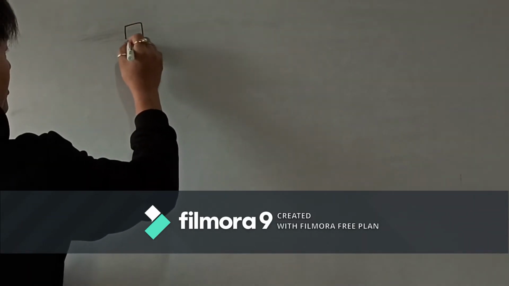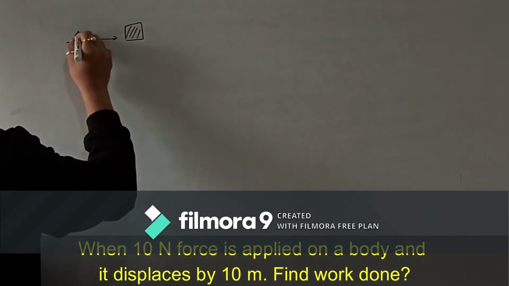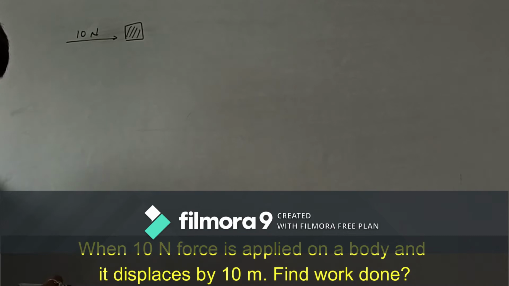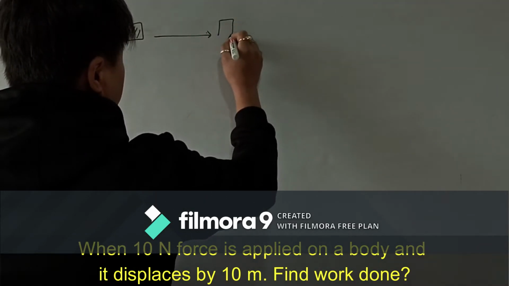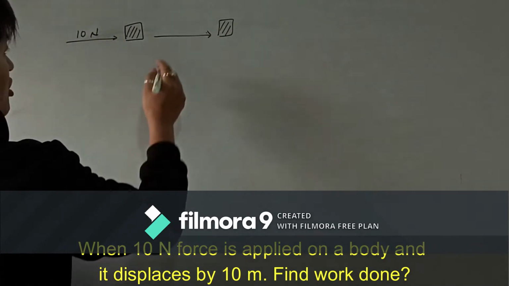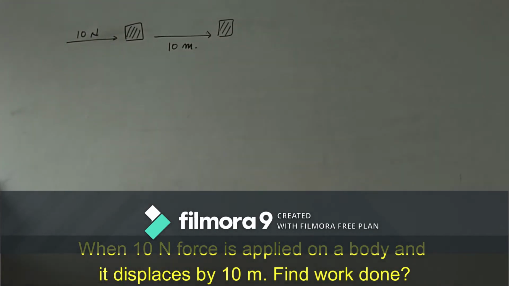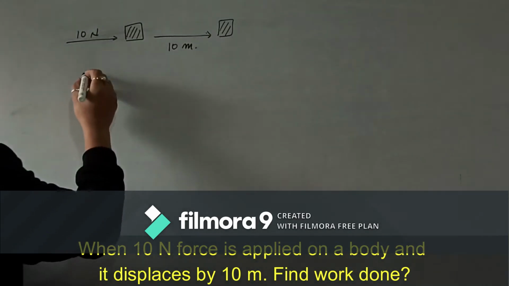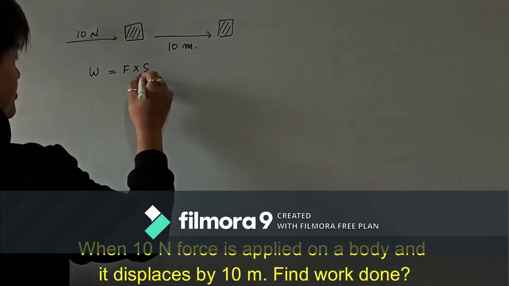If we have a body of mass m and we are applying a 10 Newton force on the body, and the body is displaced by 10 meter, the question is to find the work done. We know that work done is equal to force into displacement.